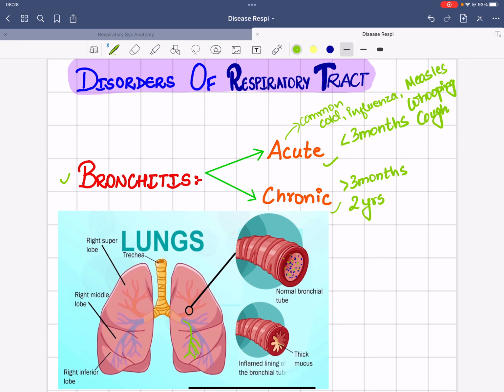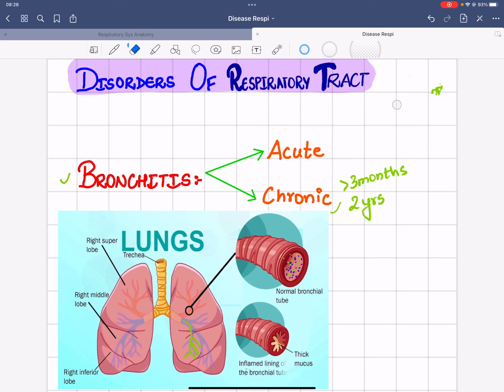In the case of chronic bronchitis, the infection lasts for more than 3 months and has occurred in 2 consecutive years. It is also caused by prolonged irritation of the bronchial epithelium, meaning that the bronchi have an epithelial lining, and some chemicals result in its irritation.